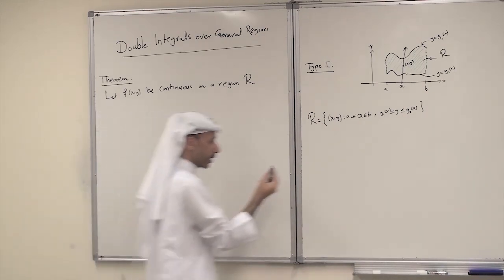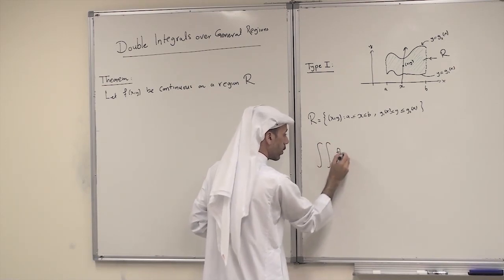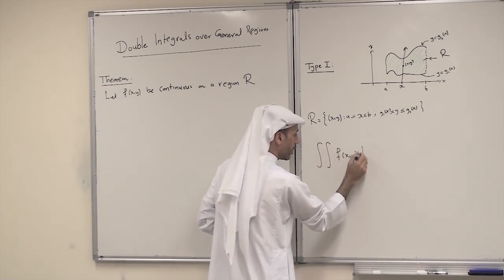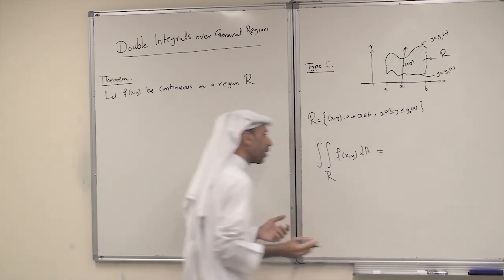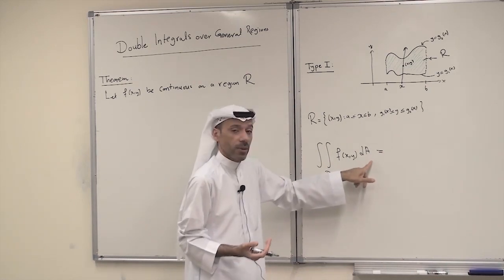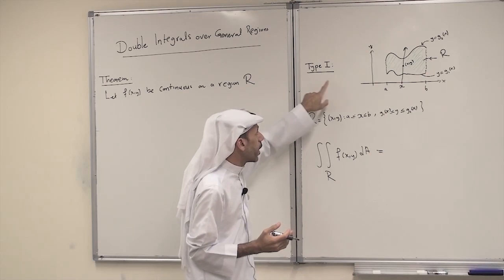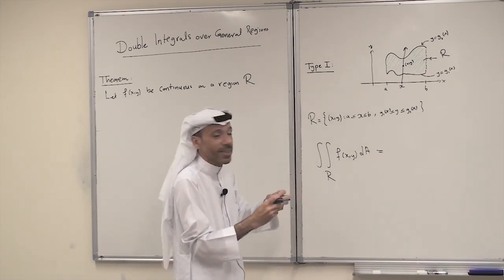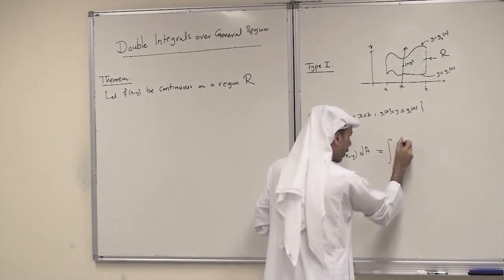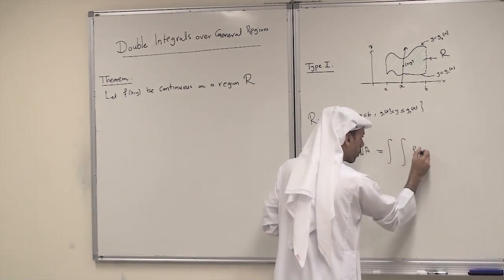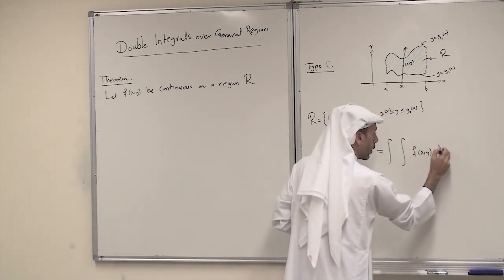In this case, the double integral of f of x y dA over R. Here dA equals dx dy or dy dx, as we know. But here, if the region R is a type 1, we have to start integrating with respect to y. So here, in the double integral of f of x y, we have to start integrating with respect to y.